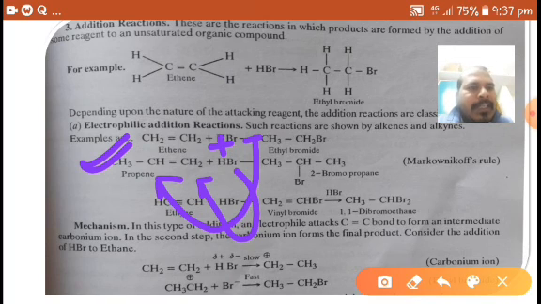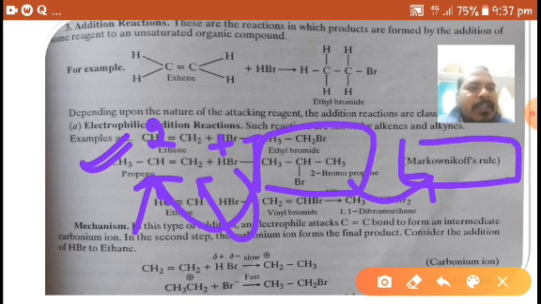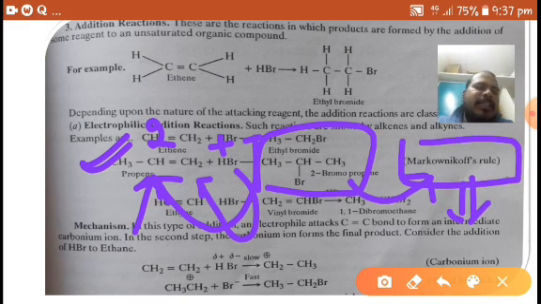If bromine attacks the second carbon, it gives the major product. This major product is called the Markovnikov product. This product is formed according to Markovnikov's rule. So in addition reactions of alkenes, the Markovnikov product is the major product.